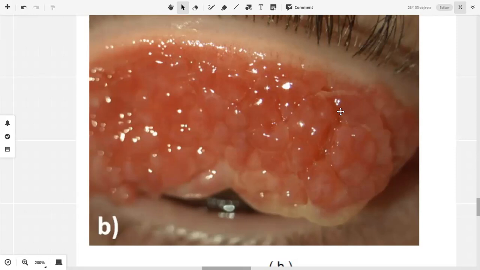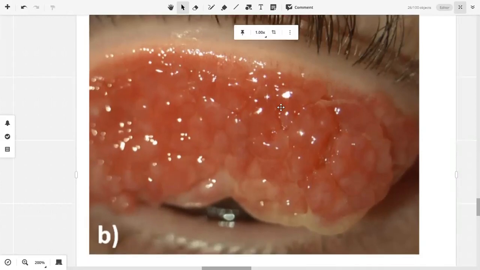Secondly they are not pale. They are well perfused with blood. Blood gives them this color, right? Meaning that the blood vessels, they are inside them, and they are receiving a good amount of blood. So these elevations, these are papillae.